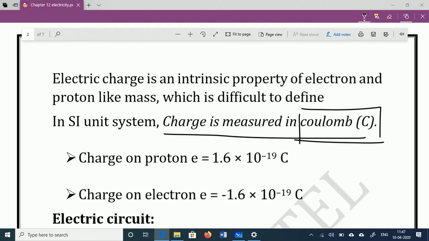We already studied in the 9th standard that the number of electrons and the number of protons in an atom remain the same, and the atom is electrically neutral.